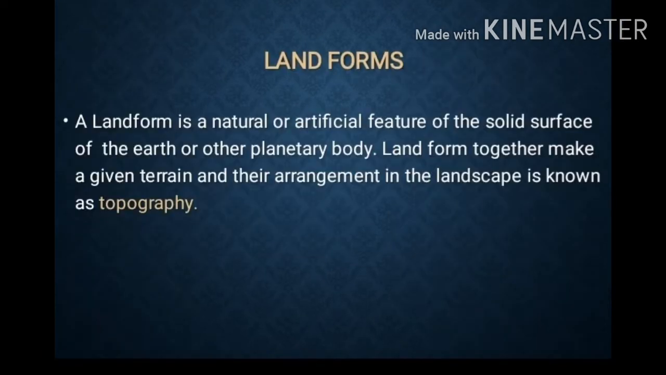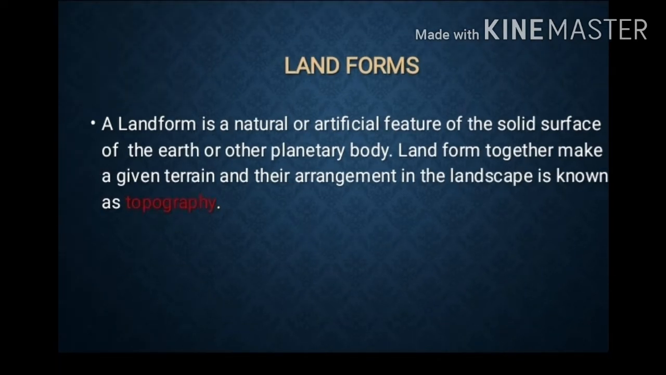What are landforms? As the word itself says, land is made up of rivers, mountains, plateaus, glaciers, streams, etc. A landform is a natural or artificial feature of the solid surface of the earth or other planetary body. Landforms together make a given terrain, and their arrangement in the landscape is known as topography.